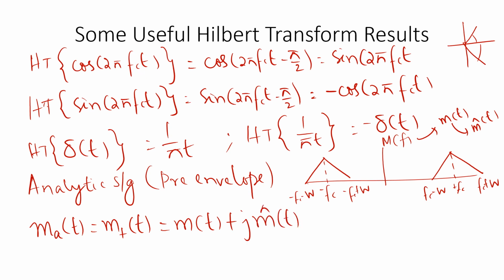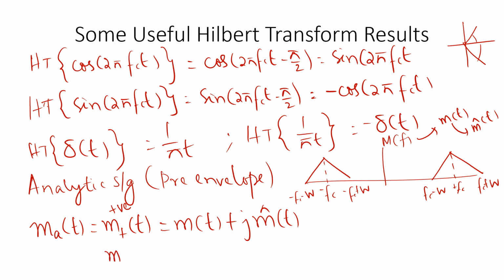So this m of t is a real valued signal. If you add j times m cap of t to m of t, you will get something we call the analytic signal or pre-envelope. So if you add this, you will get the positive pre-envelope. m plus of t is the positive pre-envelope.